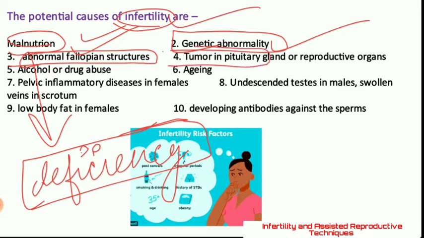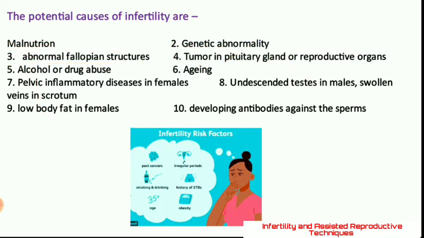Sometimes there is a tumor in the pituitary gland in the brain, or a tumor in the reproductive organs, and then also the gametes are unable to be produced. If the tumor is in the pituitary gland, then hormones are not available in sufficient quantity to activate your reproductive structures.